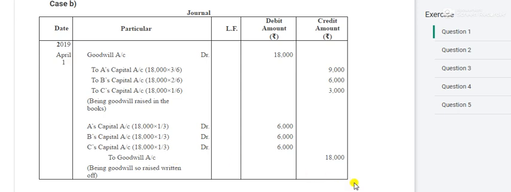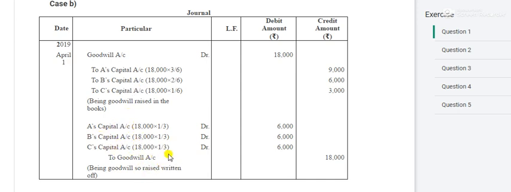So in this way you will do the two cases of the goodwill. We have only these two cases. One thing you must remember: in the journal entry which you will pass, the goodwill must be divided in the new ratio. After raising the goodwill, distribute it in the new ratio only. Don't distribute in the old ratio, please keep in mind.